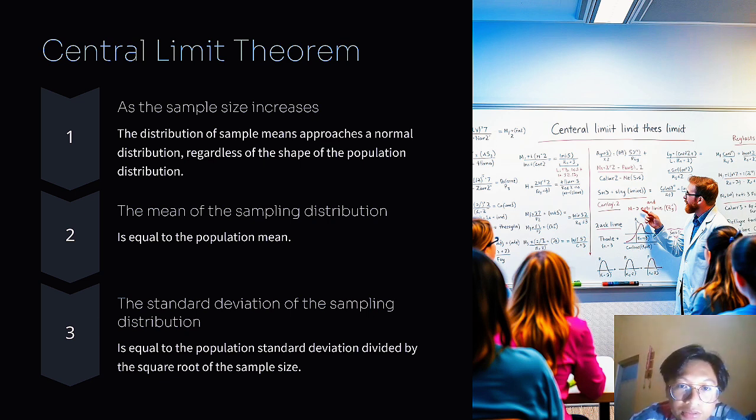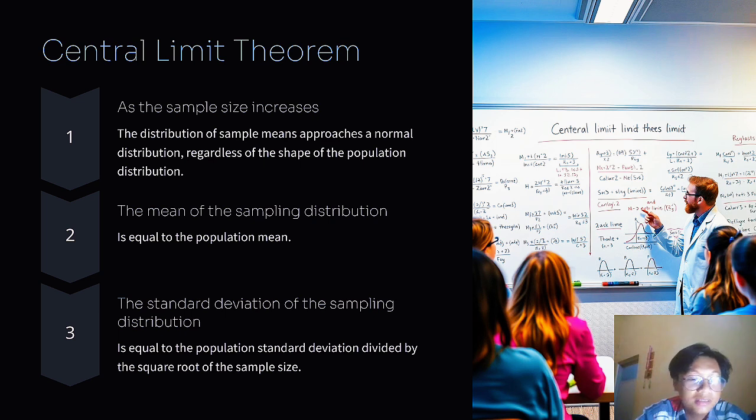Central limit theorem. Number one, as the sample size increases, the distribution of sample means approaches a normal distribution regardless of the shape of the population distribution. Number two, the mean of the sampling distribution is equal to the population mean.